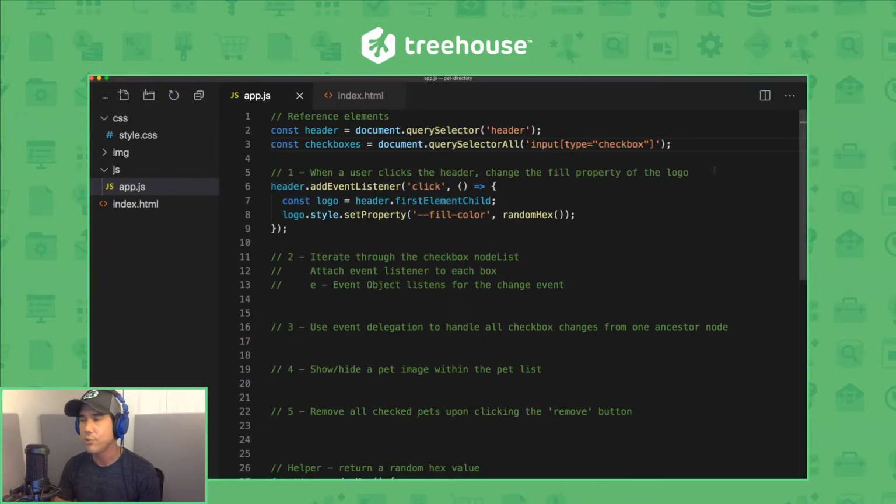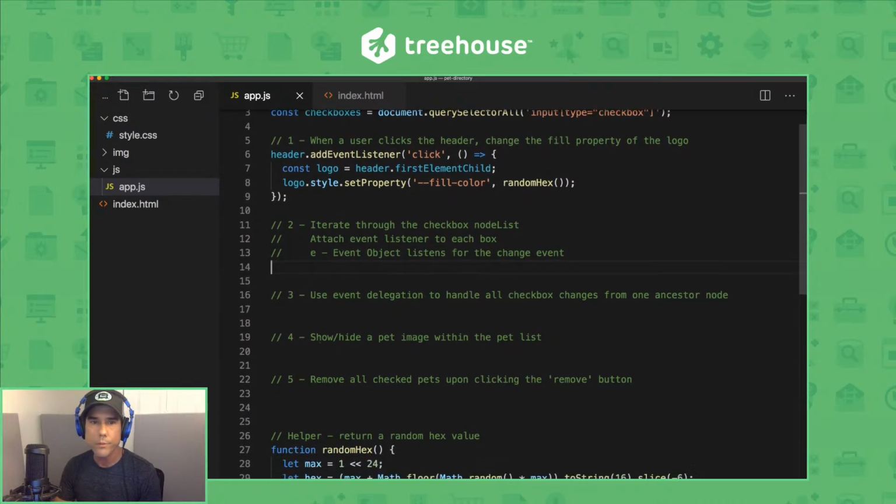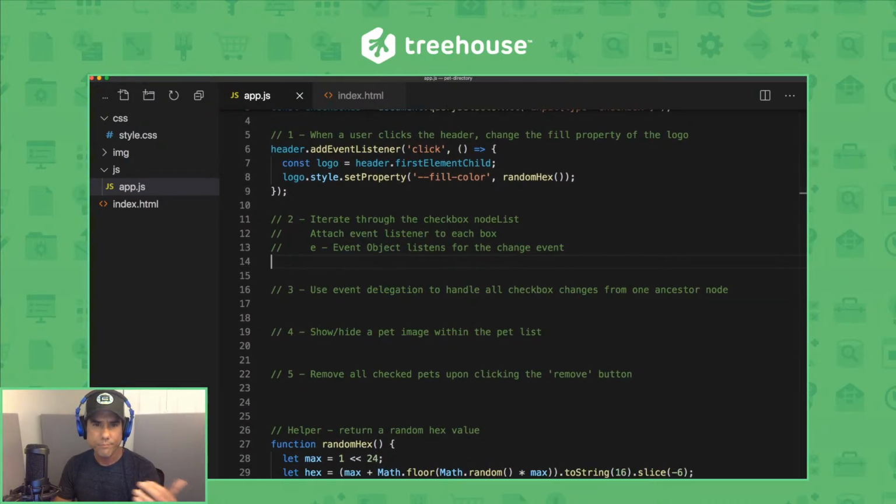So I can't just call addEventListener directly on checkboxes. What I need to do is iterate over each node and attach an event listener to it. So right here, I'll type a little bit of code, and then we'll talk about it. All right, so let's do checkboxes. I'm using the forEach iteration method here.